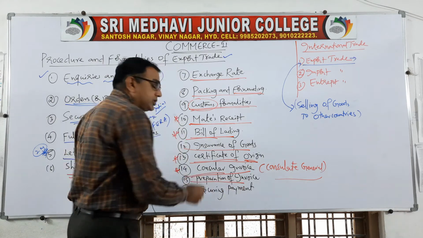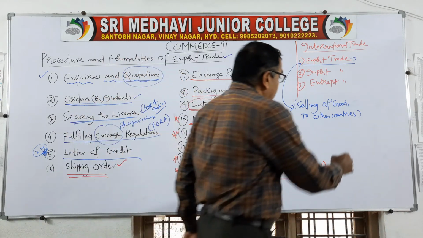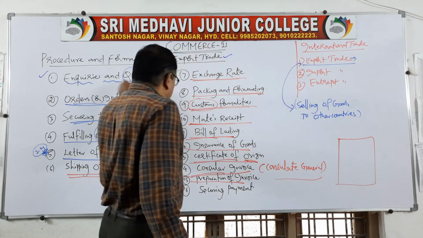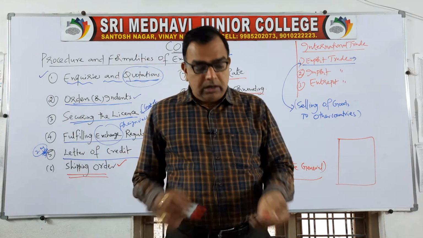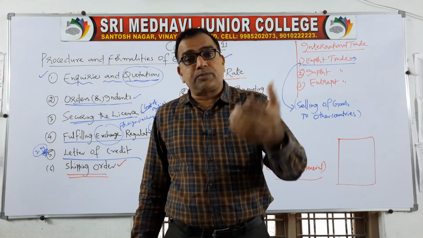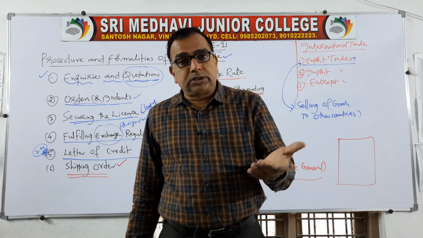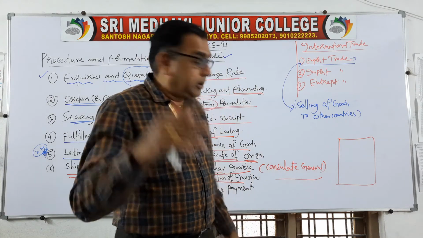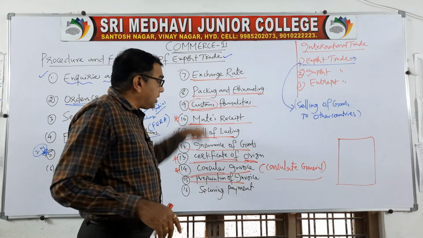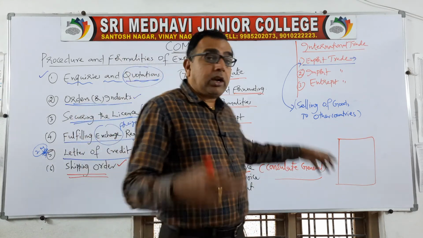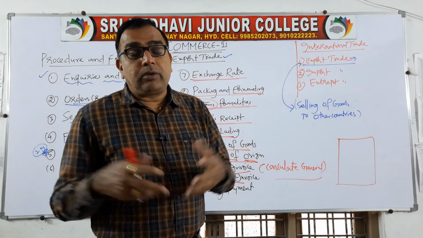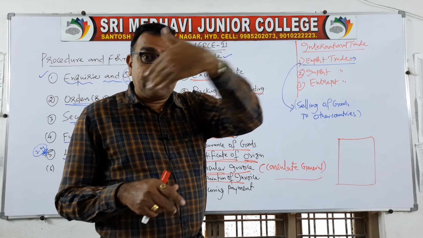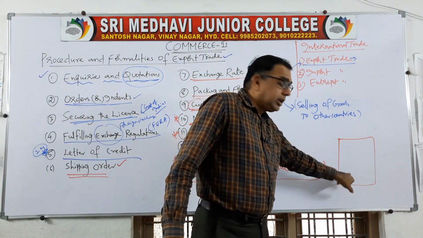Then preparation of invoice. What is the invoice? It is the document consisting of all price details. So from here to here, what are all the expenses we have incurred? Like cost of the goods, packing cost, transportation cost, insurance cost, shipping cost, all this we have to add. That becomes the total cost. So we will prepare the invoice at this stage because we are incurring all the expenses. We cannot collect only the tax from the importer, then it will be a heavy loss for us. So the cost may be around 60 rupees, but the remaining 40-50 rupees will be the other expenses. So we have to mention all the expenses.